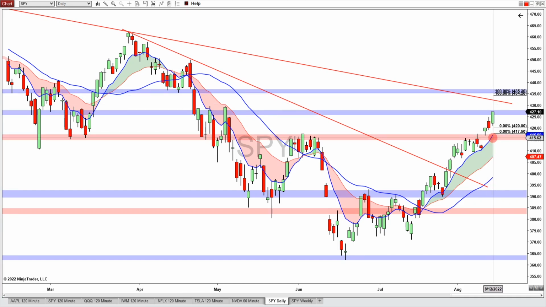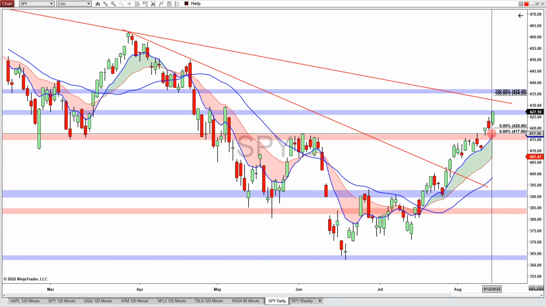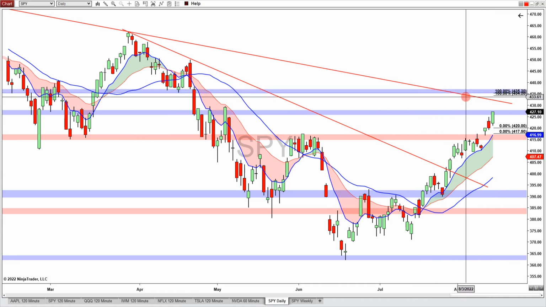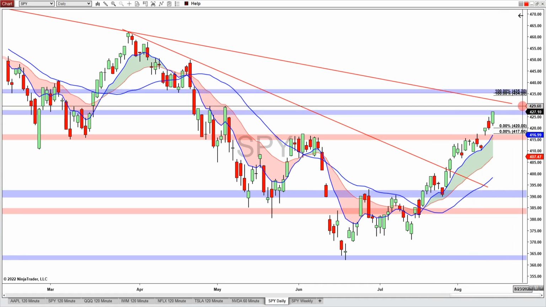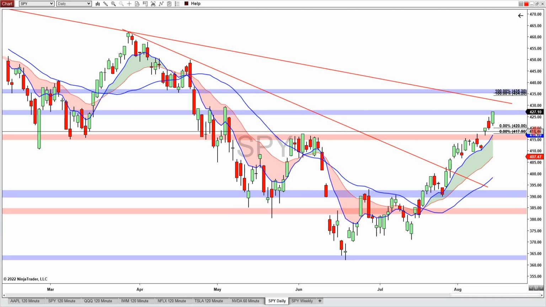The resistance zone turned support zone near this 417 will be the nearest potential support zone, which is just above the CPI gap and beneath the expected move, lower range between 420 and 417.50. And notice also I have put in this descending trend line, which crosses the level somewhere around the 430 mark. So keep an eye on this trend line for potential resistance in the coming week.